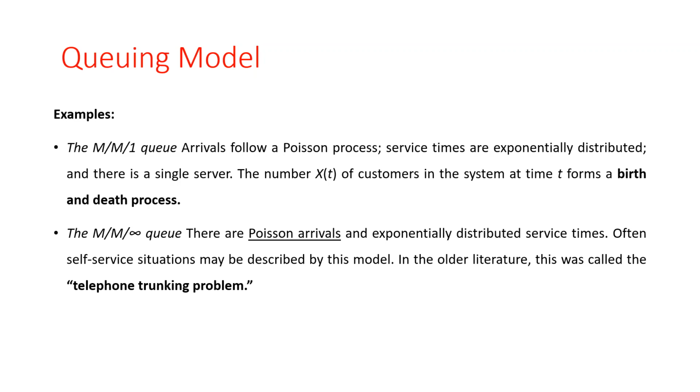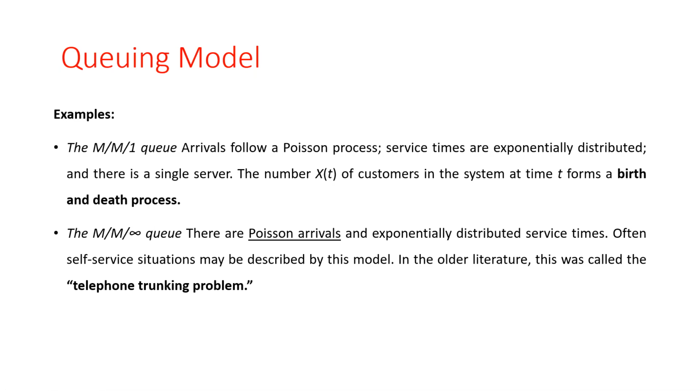See here, these are the different examples based on the queuing models. First is the M/M/1. In this model, the arrivals follow a Poisson process, service times are exponentially distributed, and there is only a single server. The number X(t) of customers in the system at time t forms a birth and death process. Okay, this process is called a birth and death process.